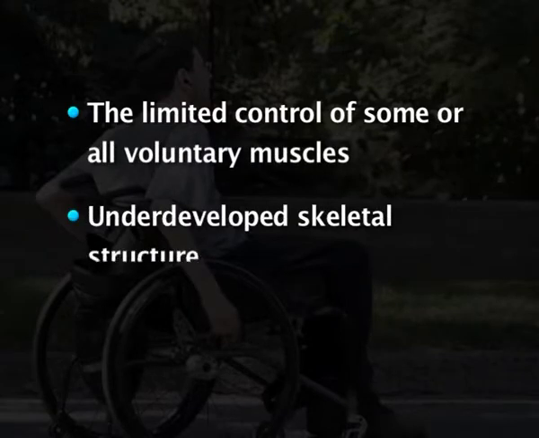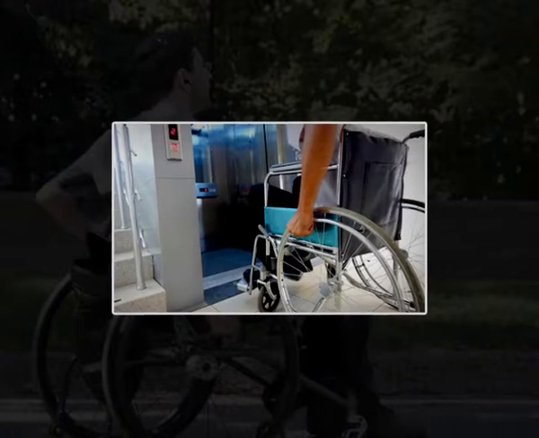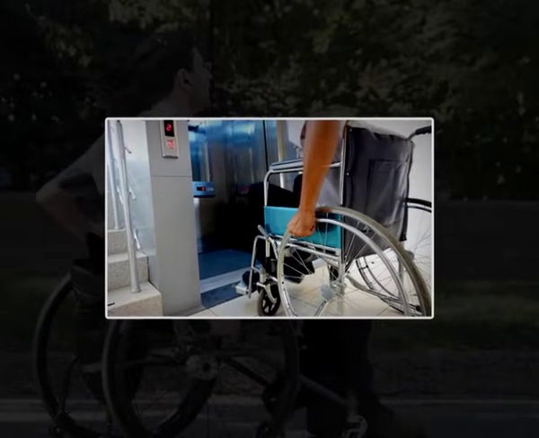The physical disability falls under these headings: the limited control of some or all voluntary muscles, underdeveloped skeletal structure and dysfunctional joints. A person with physical disability may require some assistance and the use of some sort of equipment to aid the mobility.